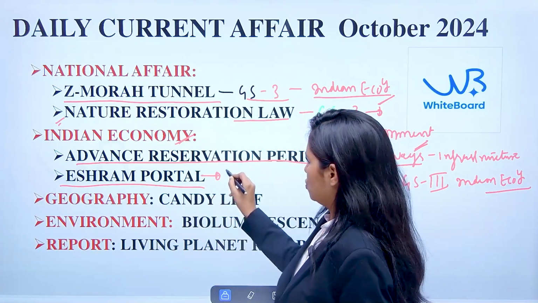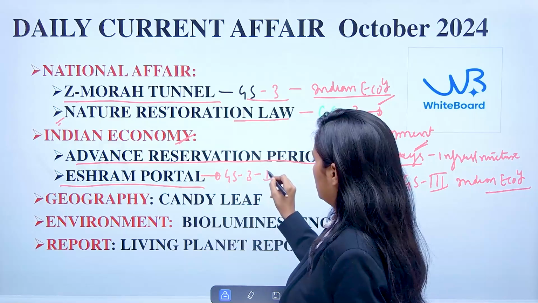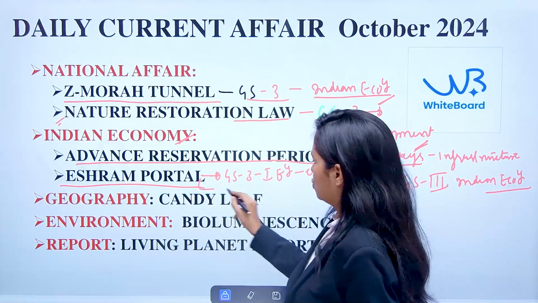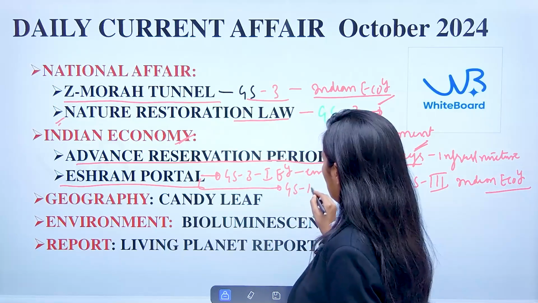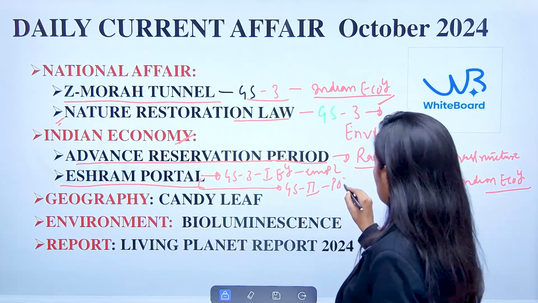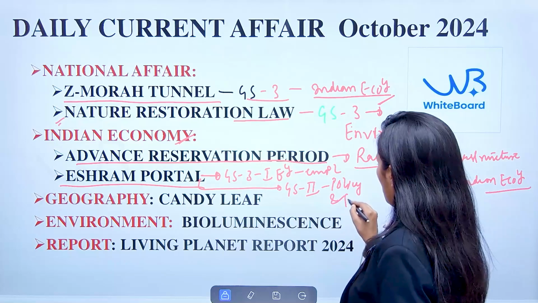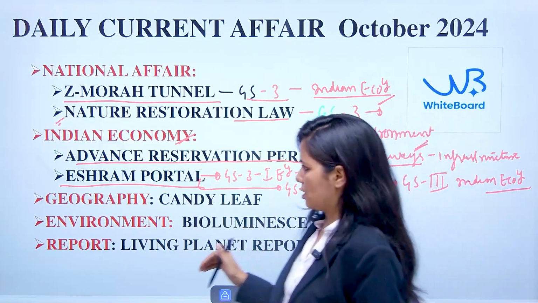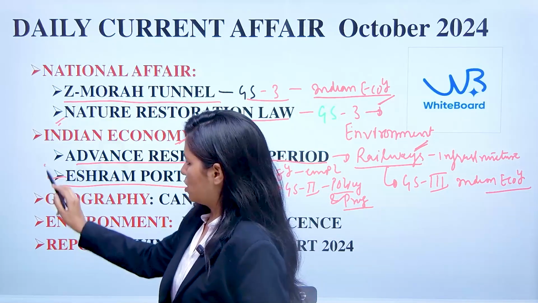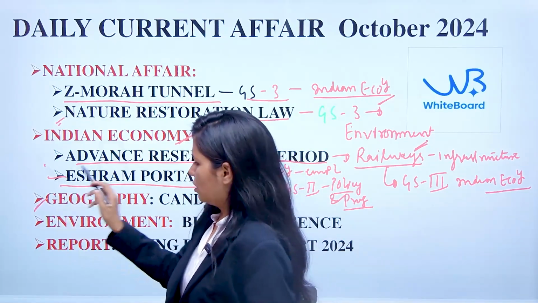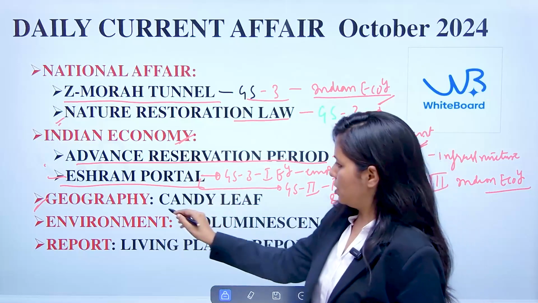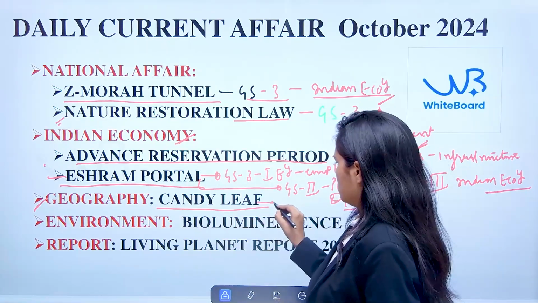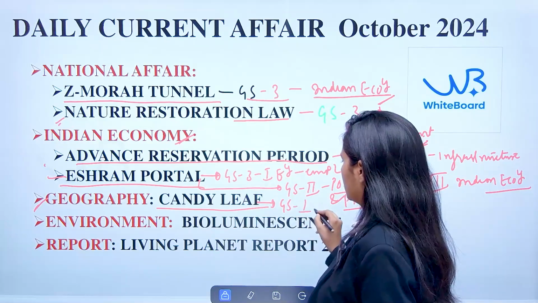This is also related to GS paper 3, Indian economy, employment, and it is also related to GS paper 2, related to policies and programs launched by the government of India or the states. So this is related to GS paper 2 and 3. Now the next topic is candy leaf. This is related to the geography mentioned in GS paper 1.